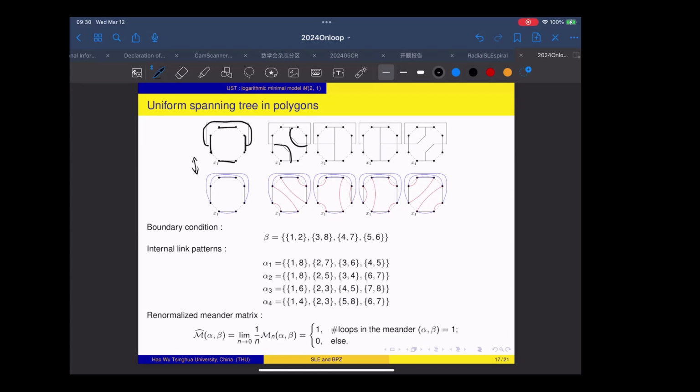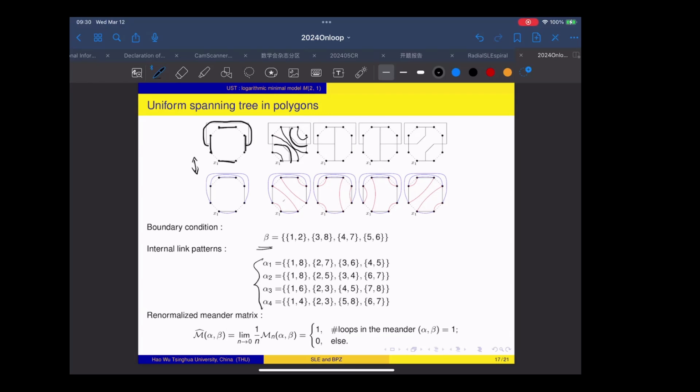For the inside, I follow the same rule. I also draw the curves between these 8 points so that they never cross the tree and the dual tree. And this is going to result in the blue curves in the inside of the polygon. So this red curve also gives a planar link pattern between the two unmarked points. Okay, and in this particular example, we see that we can encode the boundary condition by a planar link pattern beta. We can also encode the internal link pattern.